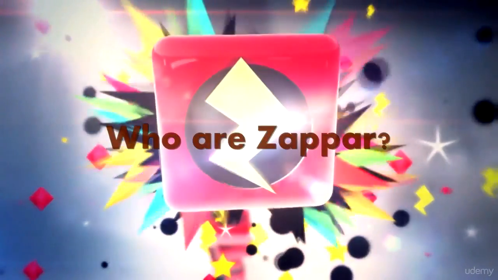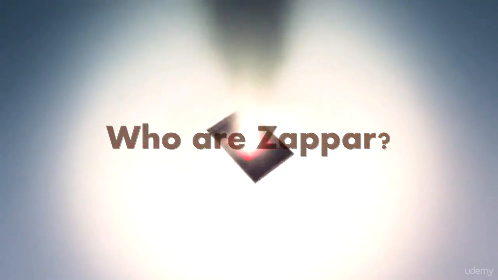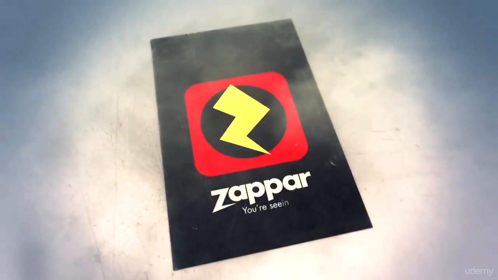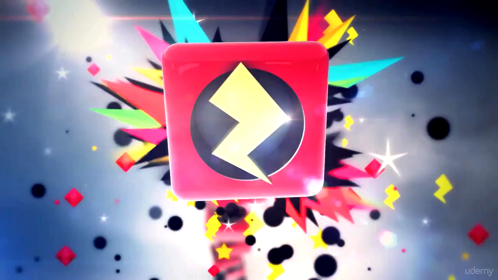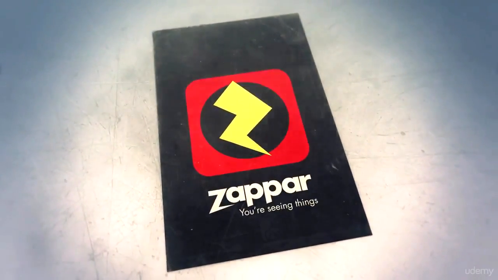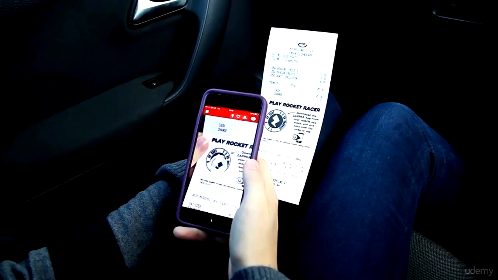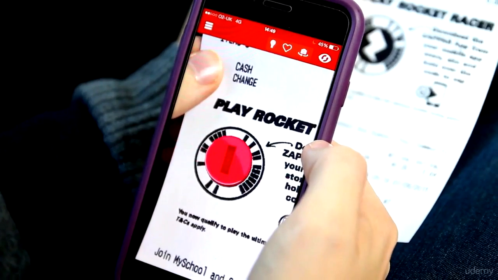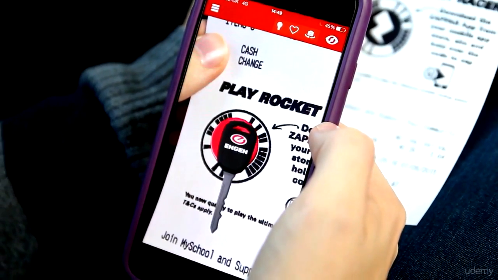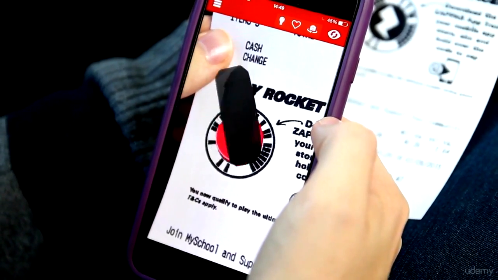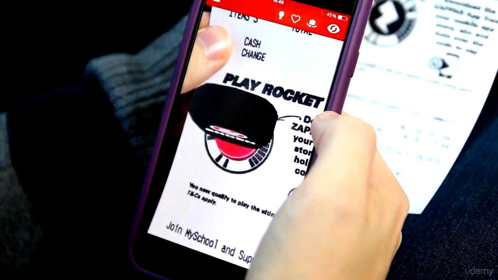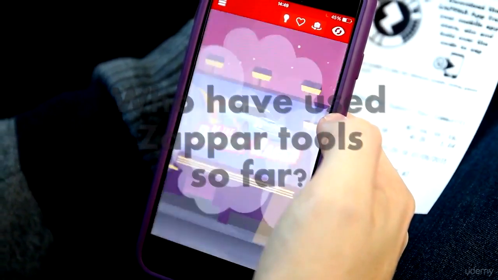Who are Zapper? Zapper is a British company based in Cambridge, which designs software to enable creation of AR experiences easily. Zapper was founded in 2011, and they released the Zapper AR app the same year. In 2013, they released the Zapcodes, and in 2014, Zapworks went online.